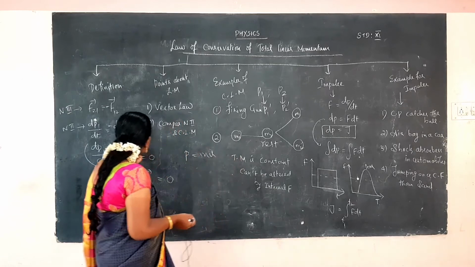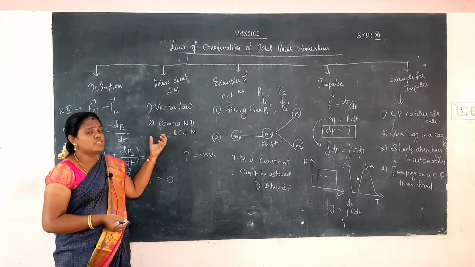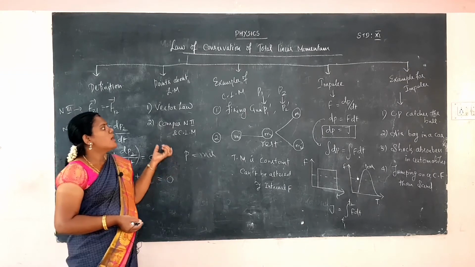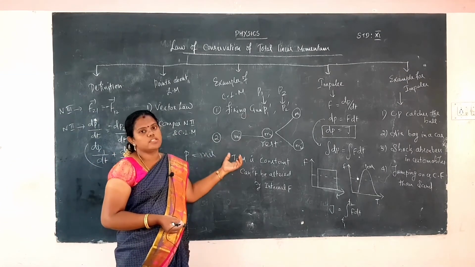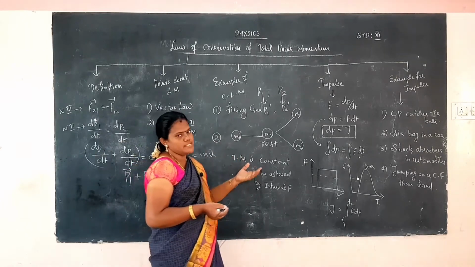First I explained what the law of conservation of momentum is, and second, what points are listed out in the law of conservation of momentum, and I gave two examples for it. Now I will go to impulse.